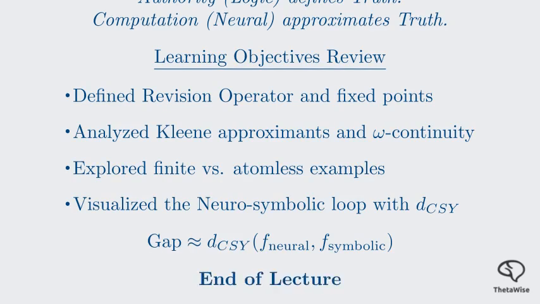This concludes our rigorous look at the neuro-symbolic loop. You now have the mathematical tools to analyze how neural systems can internalize and iterate upon formal logical structures.